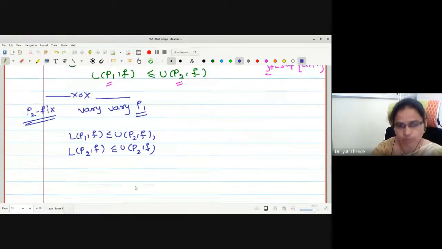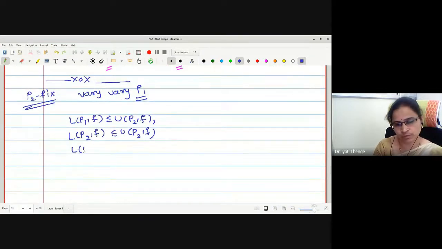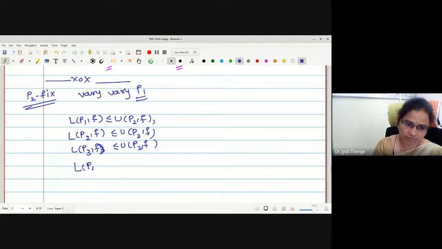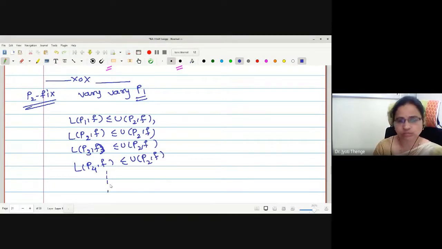Let me take one more partition, say L(P3, f) less than or equal to U(P2, f). L(P4, f) less than or equal to U(P2, f). P2 we have fixed on the right. And just continue. What will happen?